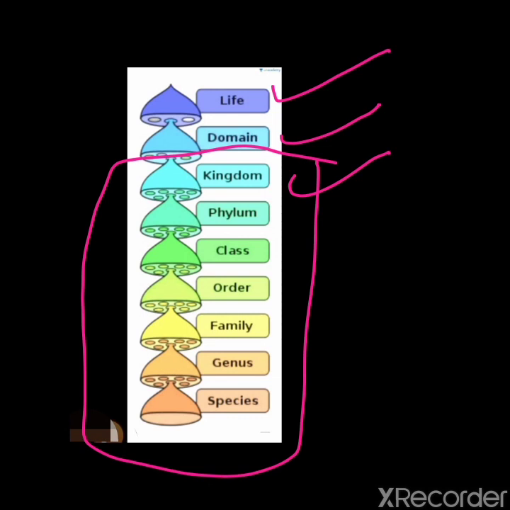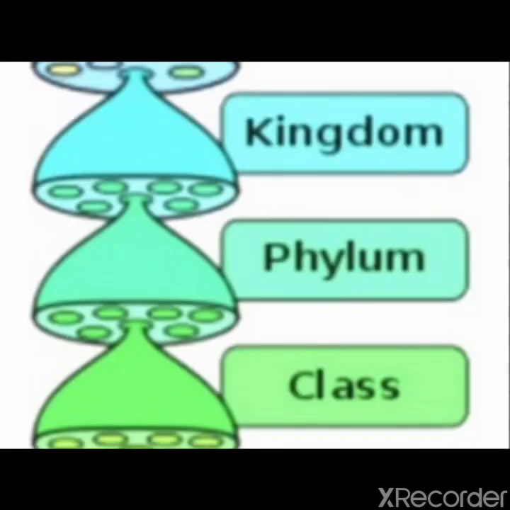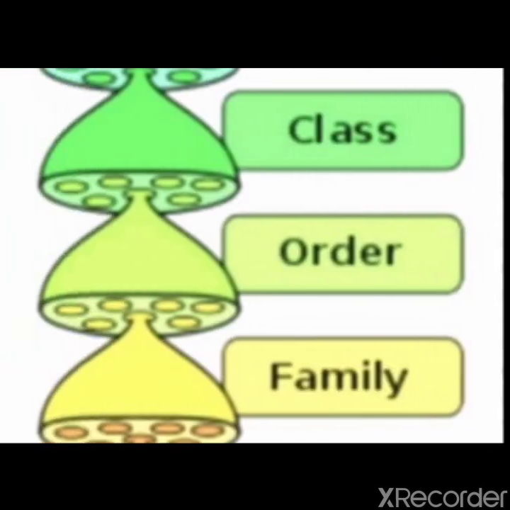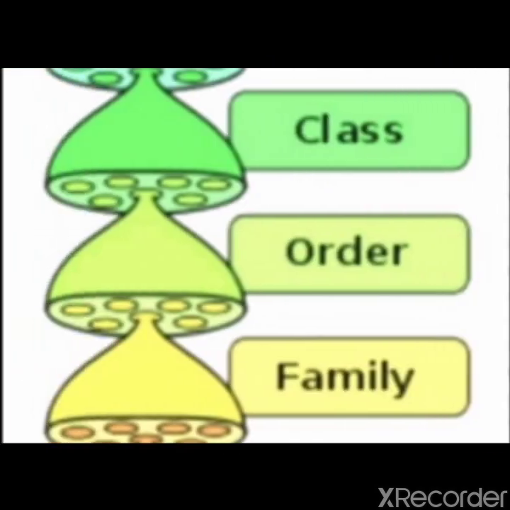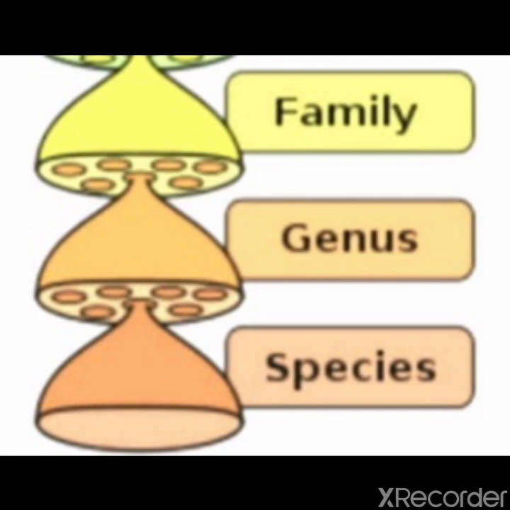If anyone asks which is the largest rank, and in the answer options domain and kingdom both are given, you will opt for domain. But if domain is not given, then kingdom will be the largest unit. So we can see again kingdom, the largest rank, then phylum, then class, after class order, then family, after family genus, and the last one will be species.